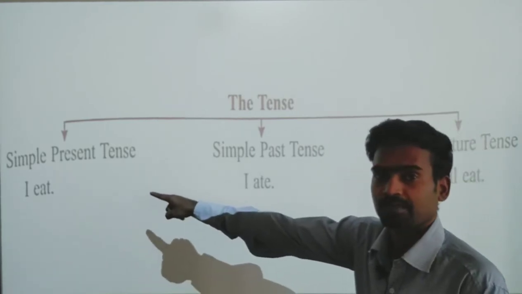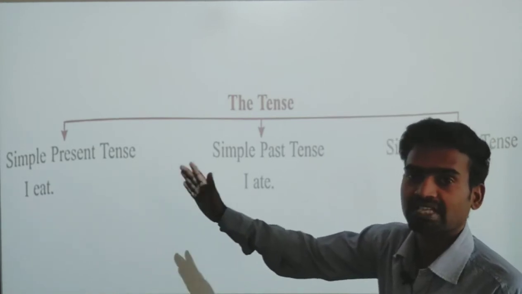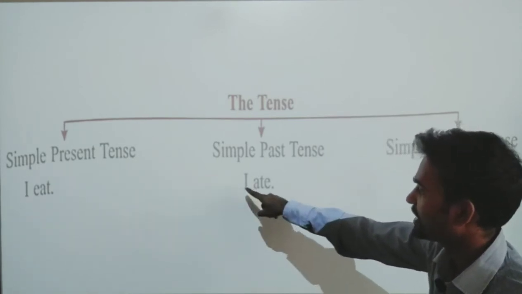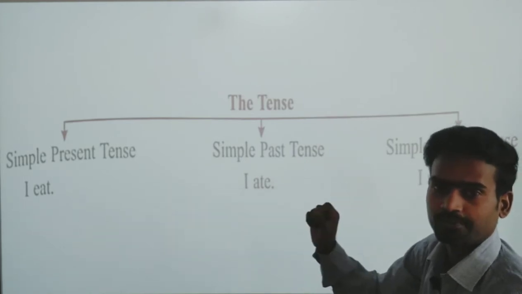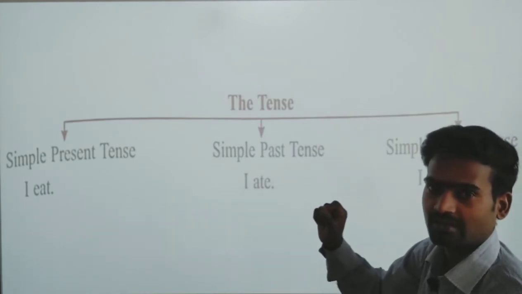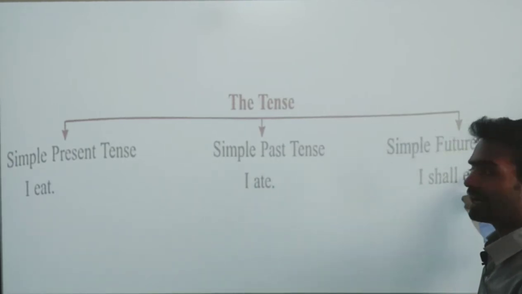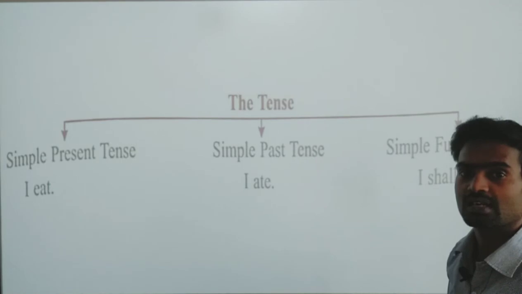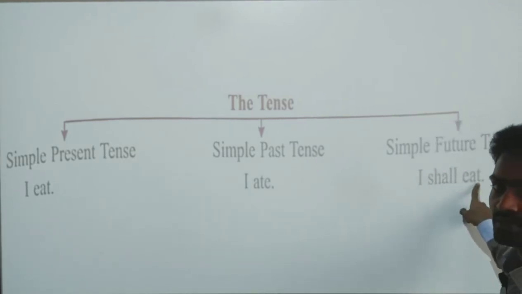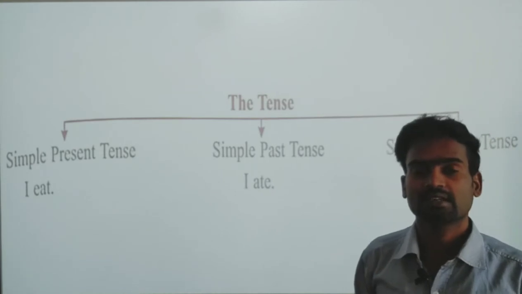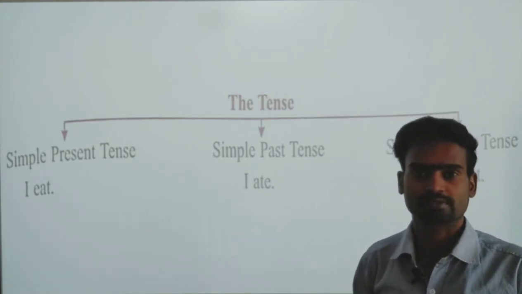I eat. See, the verb changes. It is eat, the simple base form. And here, I ate, is the past form of the verb. And in the future, we say, I shall eat. This comes under future tense, and it has its own rules and regulations.